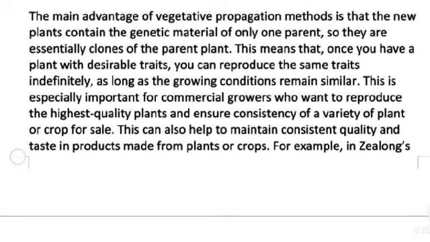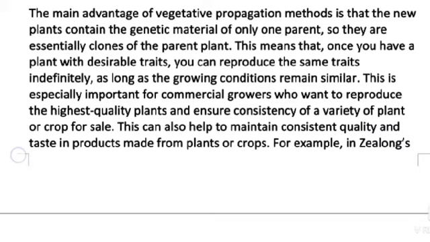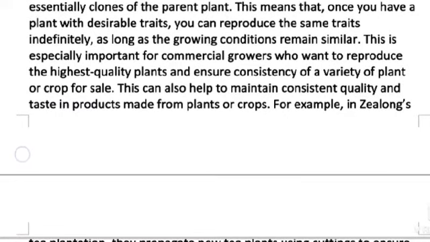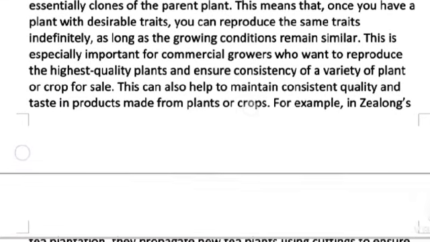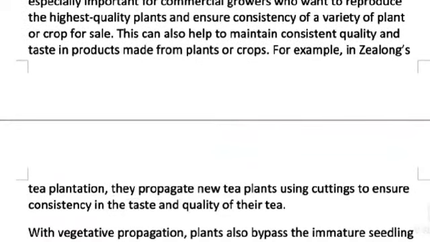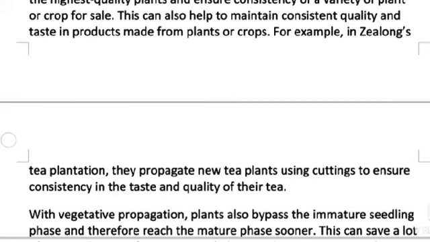This can also help to maintain consistent quantity, quality and taste of products made from plants or crops. For example, in New Zealand's tea plantations, they propagate new tea plants using cuttings to ensure consistency in the taste and